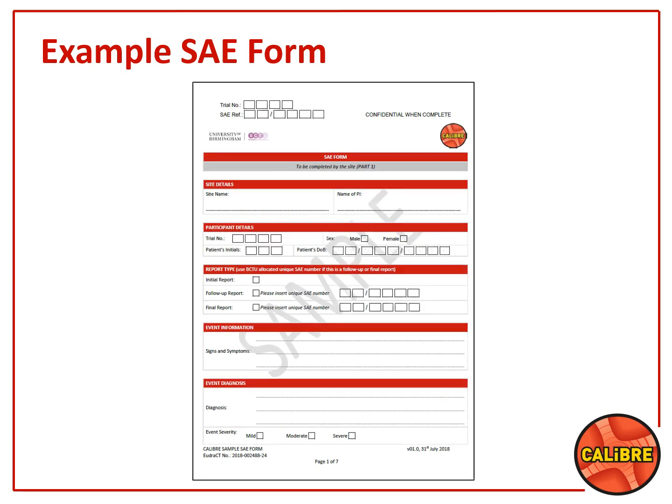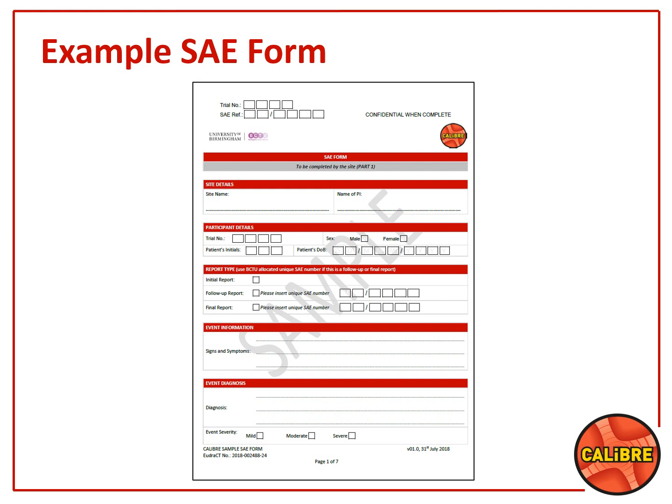So this is just an example of an SAE form. On the top left, the trial number. The trial number is the participant number that you receive after randomization. Please put that on each page. The SAE reference number will be provided by ourselves through an acknowledgement email to yourself once you email us the initial details of the SAE. Please, again, I'm referring back to your phone call, please do call us and give us some information.